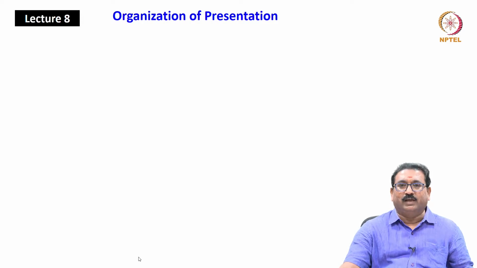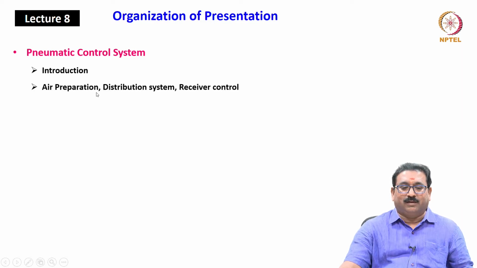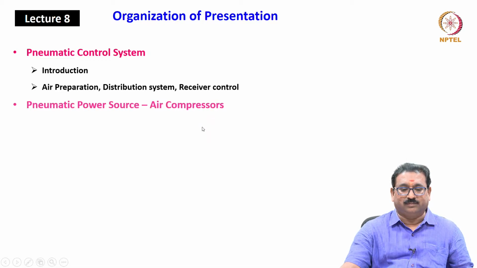Let us see quickly the organization of presentation, which basically includes pneumatic control system, in which we will discuss why it is required, what is the significance of this, move on to air preparation, distribution system and receiver control. Move on to pneumatic power source, which is an air compressor.